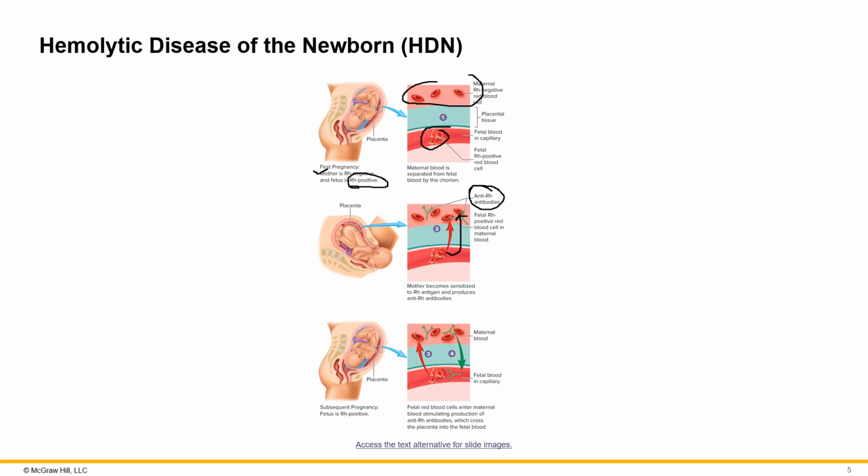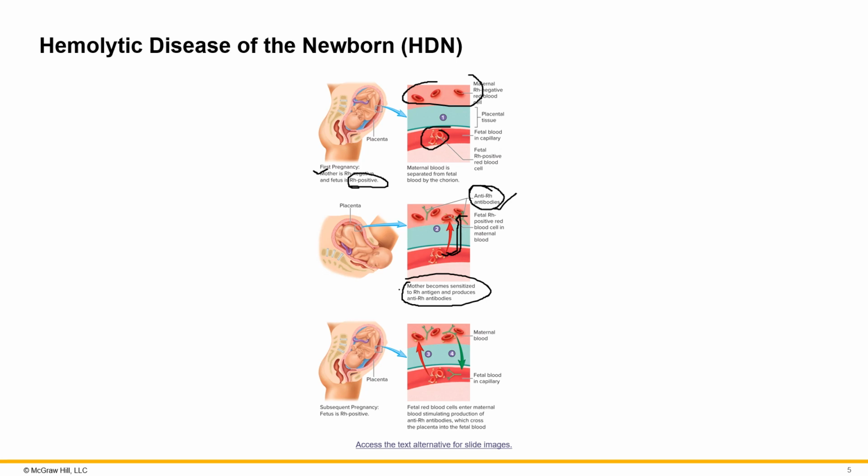So red blood cells from the fetus migrate and travel into the maternal bloodstream. And because the maternal bloodstream sees antigen D as foreign, her blood is going to synthesize antibodies against antigen D, or anti-Rh as they're calling it here. So she's going to become sensitized to the Rh antigen, and she's going to produce Rh antibodies.